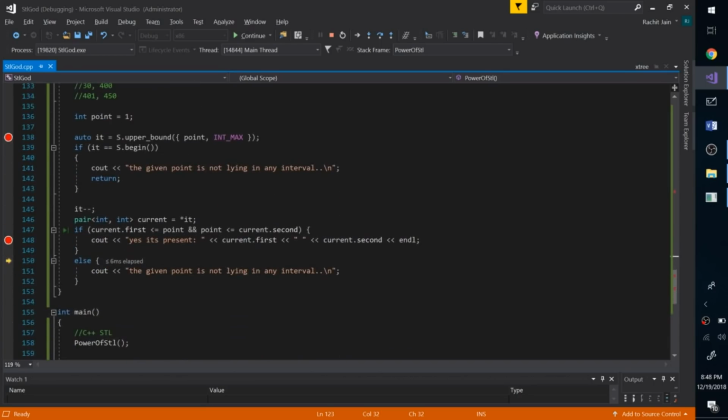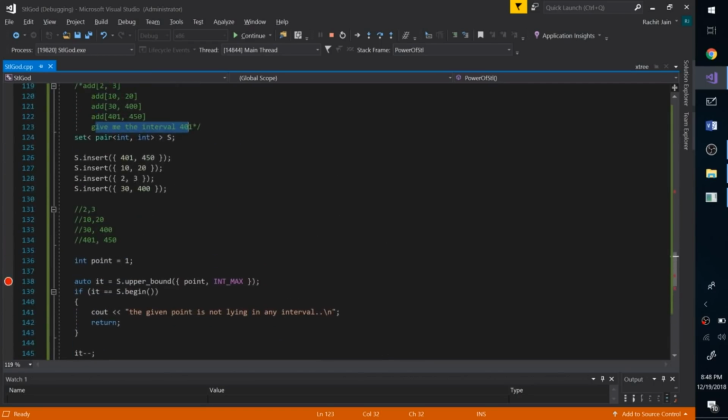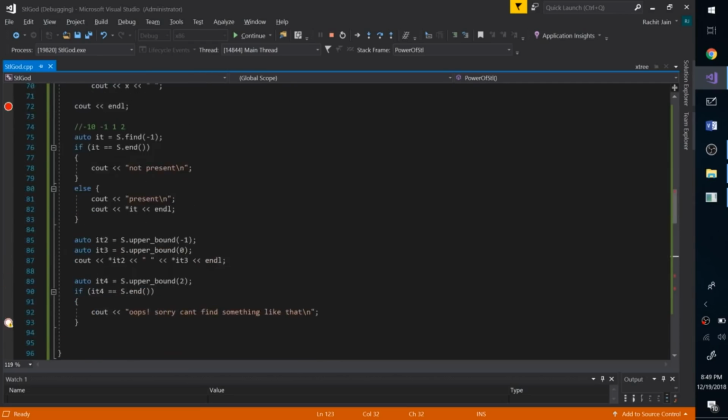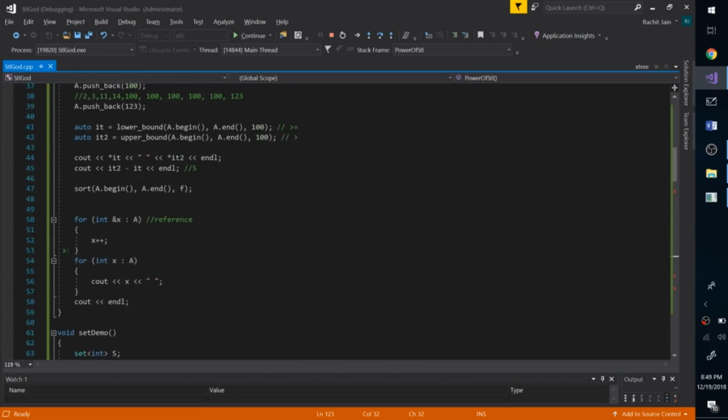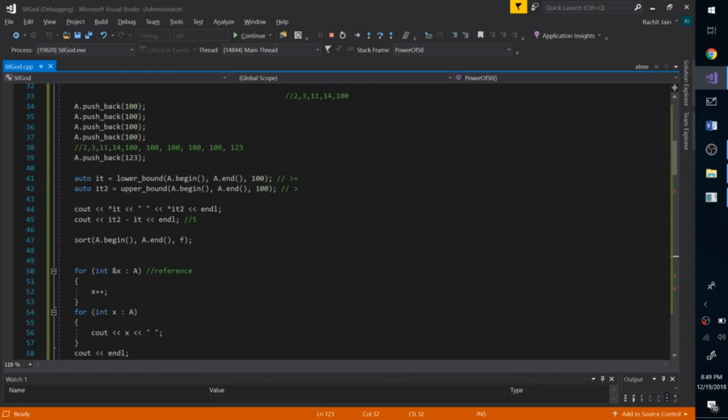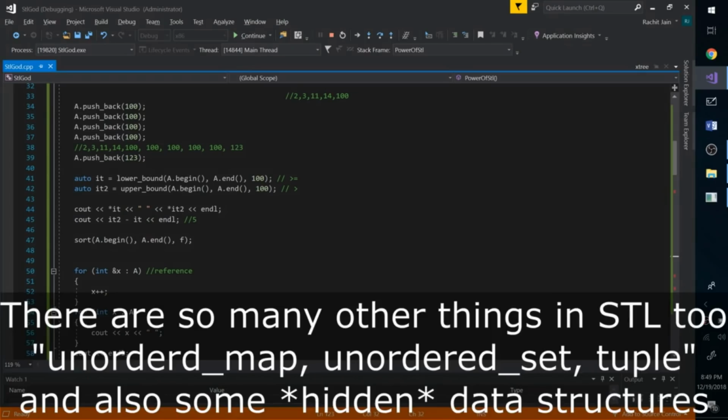I hope you liked this video. I hope you understood how to use set and map, how to use vector, how to sort it, how to pass a comparator function to sort them or control the order in which you want to sort a vector, and things like that. This is a series. I will try to make more videos, go into more details and talk about the other offerings that C++ has, like unordered map and unordered set, which have better time complexities as they use hashing.